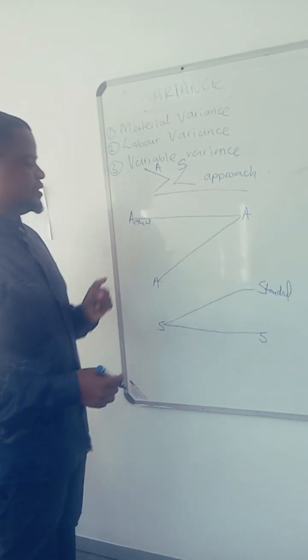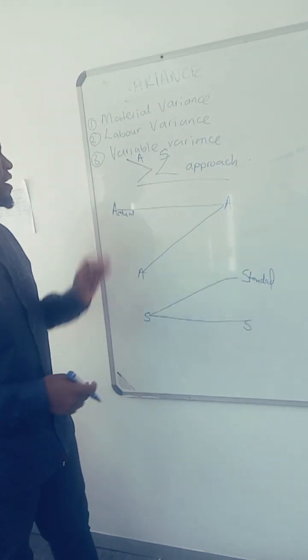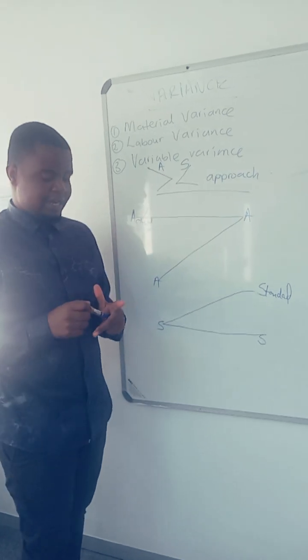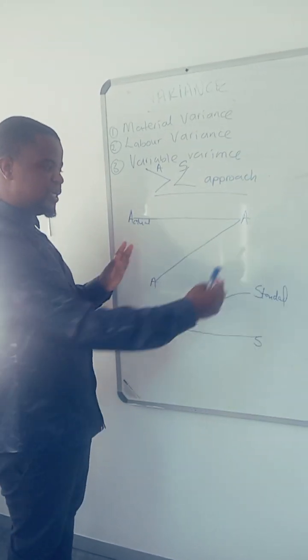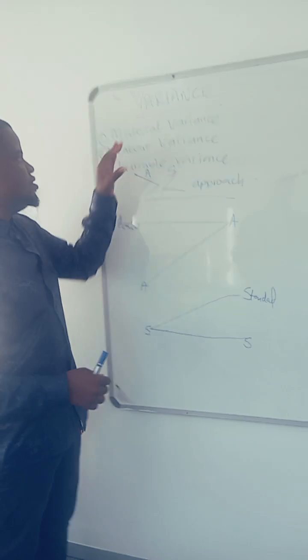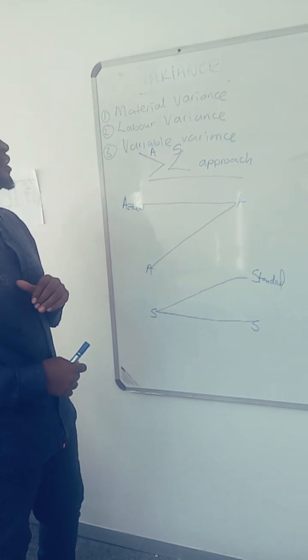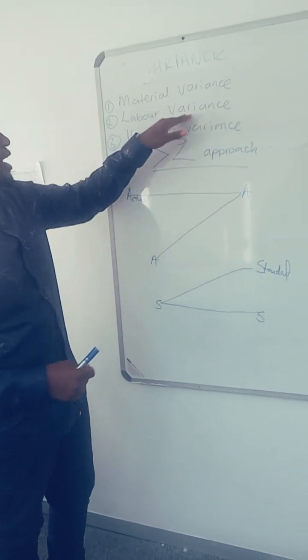Right. AC is representing standard, then A is representing actual. So now we want to link this approach with variance. Let's start with labor variance.